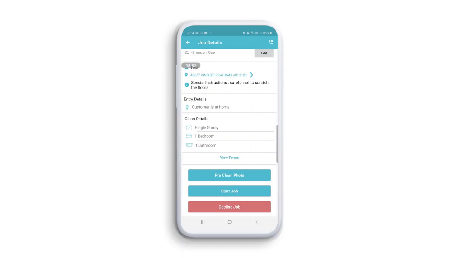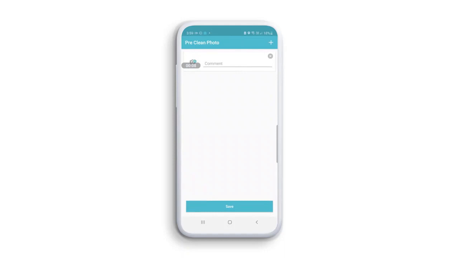The feature is also really important should you see any items that are damaged. Damaged items may include heavily stained carpets, cracked glass, or overly dirty areas that require specialised cleaning. To take a pre-clean photo, click on the camera icon at the top left-hand corner of your screen.